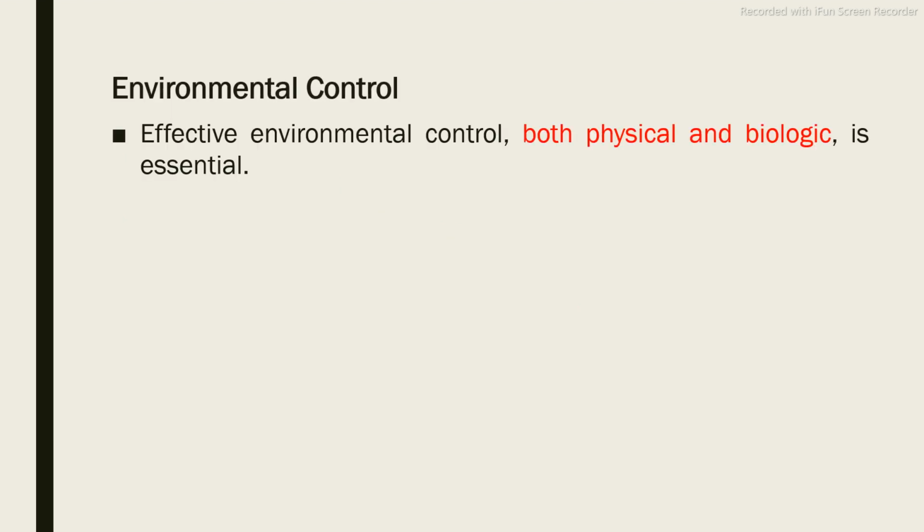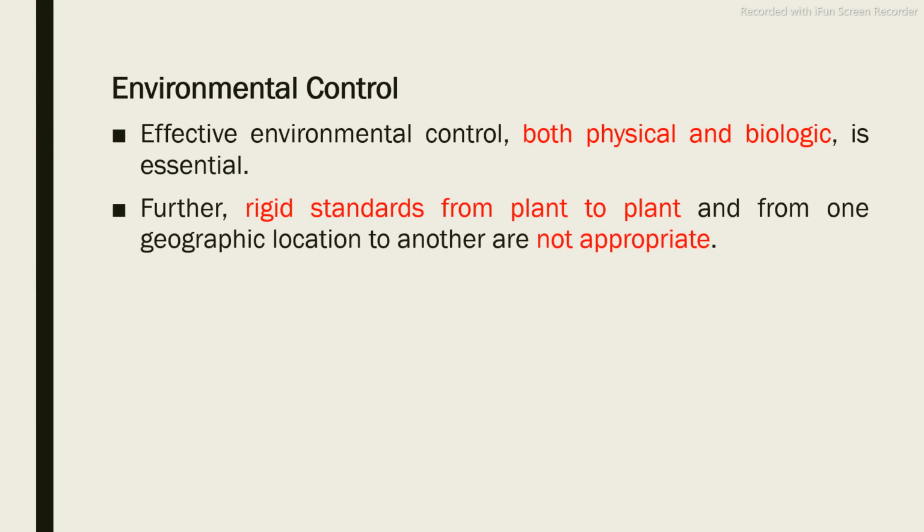Then environmental control. Effective environmental control, both physical and biologic, is essential. Further, rigid standards from plant to plant, from one geographic location to another, are not appropriate. So what does environmental control mean? The desired temperature, pH, moisture, light, oxygen.